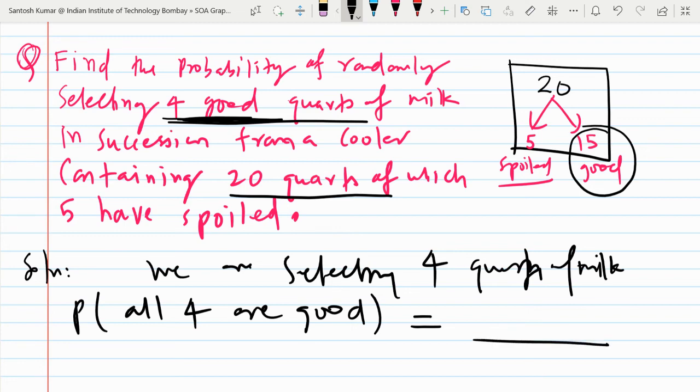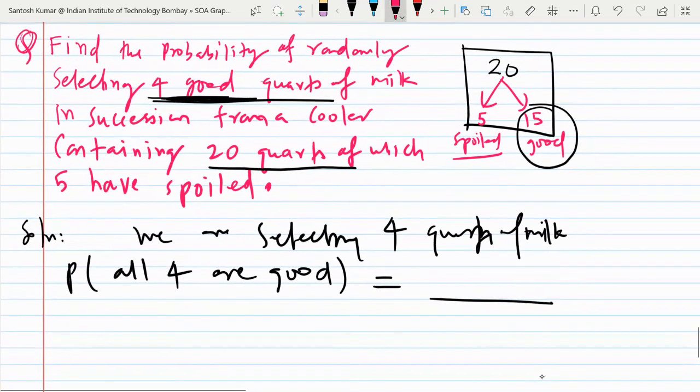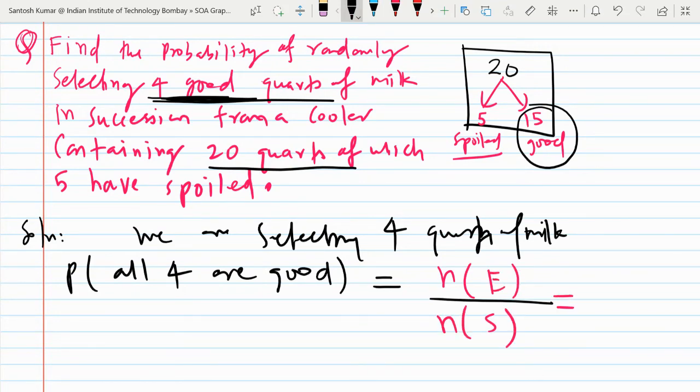Okay, so let me decide first total number of ways. You know the formula, no? Number of elements in event E upon total number of ways is this. So we have total 15 good packets, so we have to select 4 good. So 15 choose 4 upon total packets are how many? 20. And we are selecting how many? 4. So 20 C 4. 20 choose 4 is 20 C 4. So question is, we are selecting 4 quarts or 4 packets of milk. So what is the probability that all 4 are good?